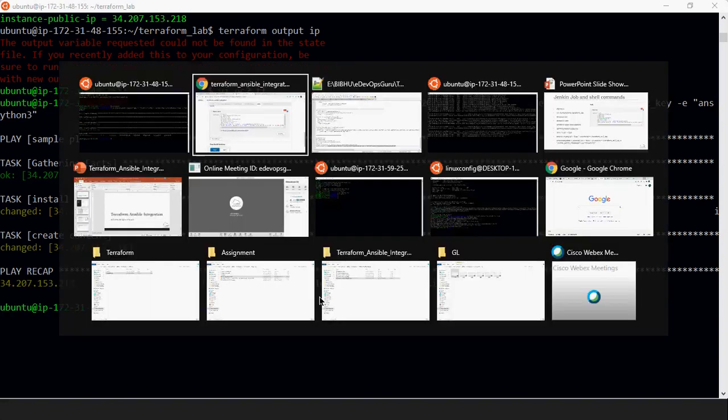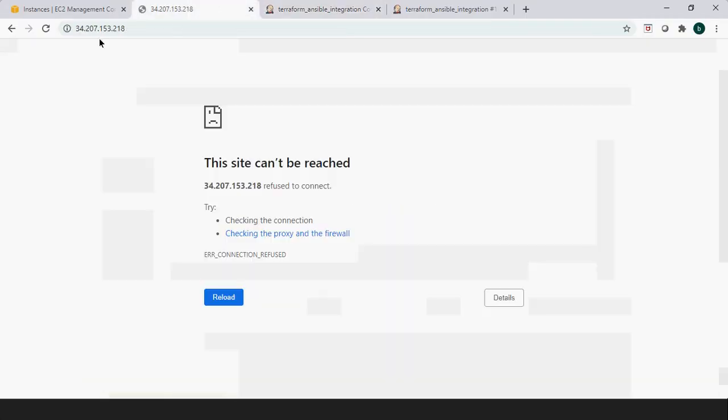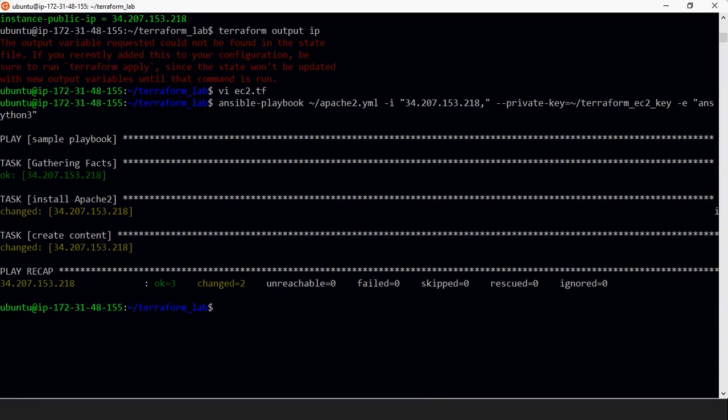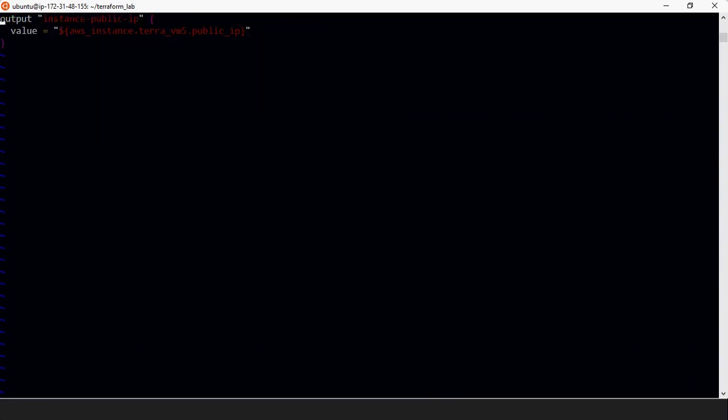So this worked already, and we'll see if this is visible now. Yes, it is visible from here, and now we can see the output here. Yes.